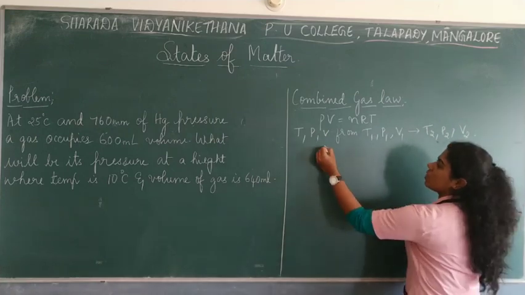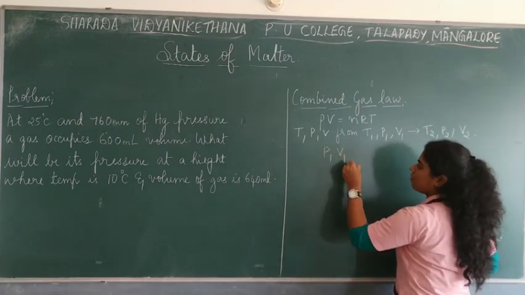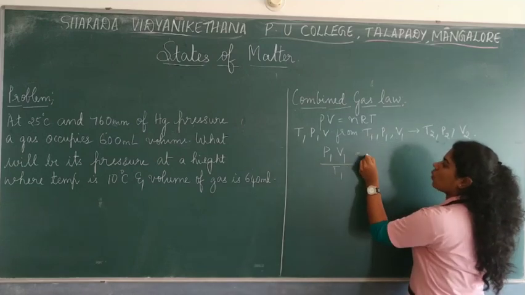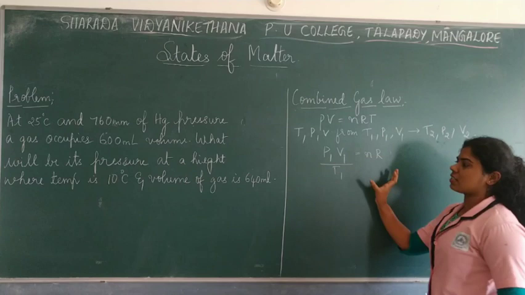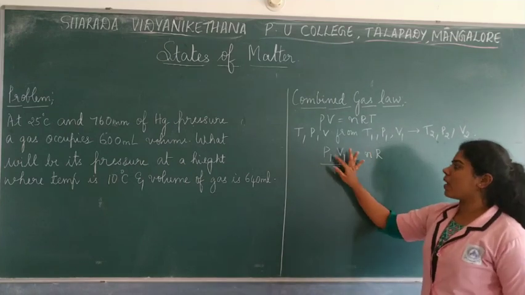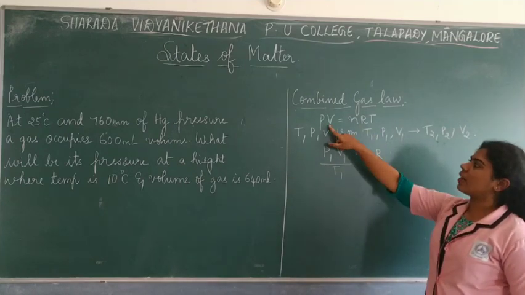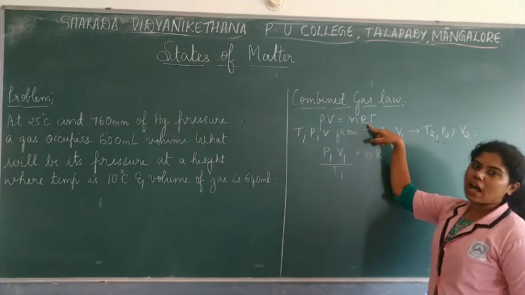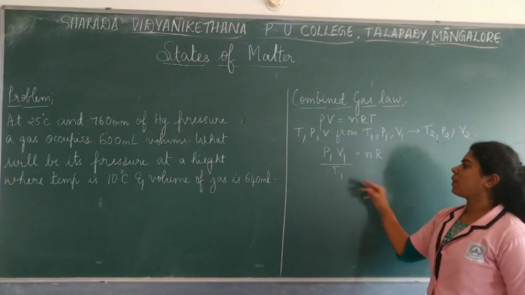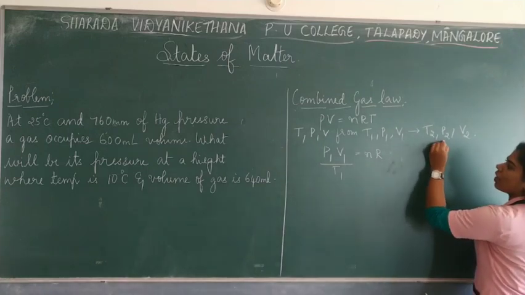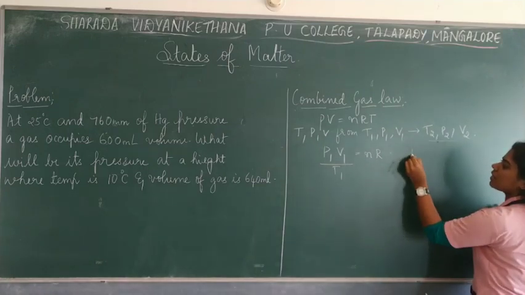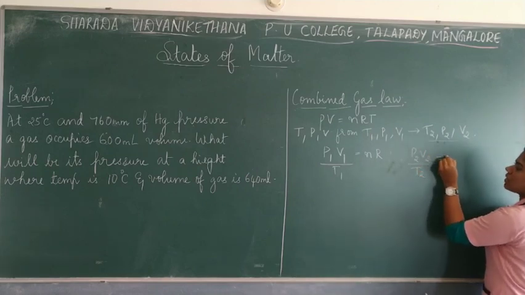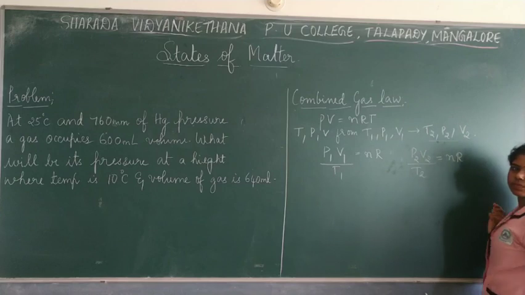So here this can be written as P1 V1 divided by T1 is equal to nR. So this is the first set, the initial one. When you rearrange, you bring T this side, so what will remain here? n and R. Now in the same way, according to the final stage, how can you write it? P2 V2 divided by T2 is equal to nR.